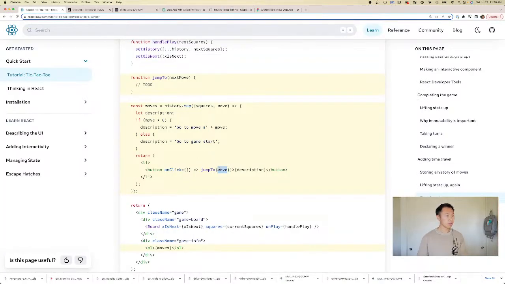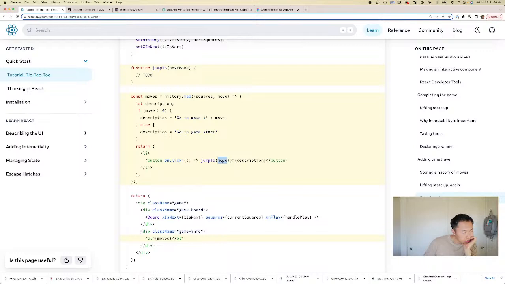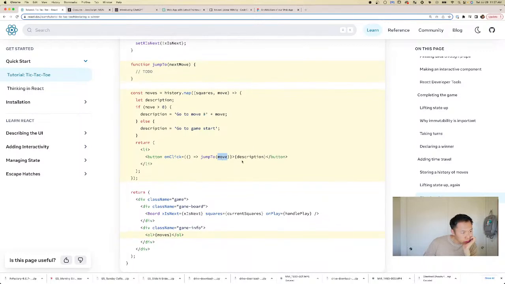It's going to jump to the move. Okay, move is, okay, yeah. Okay, how do I know that this move is for this button though? Oh, I see, because it's filled in.